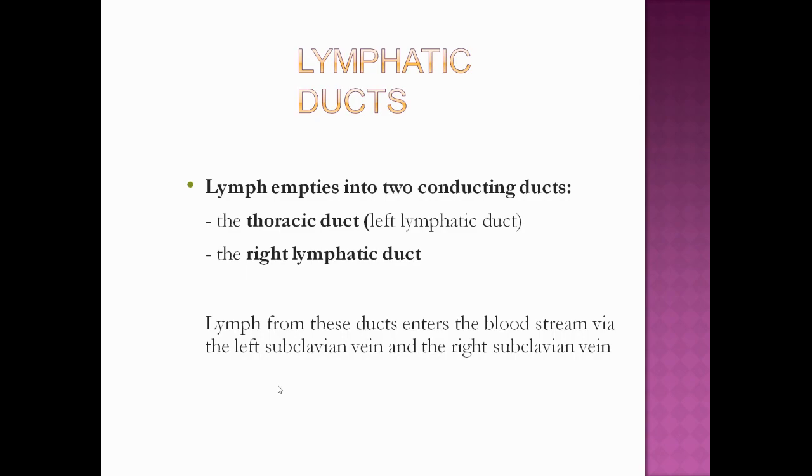So we can see here the lymphatic capillaries make the lymphatic vessels. Lymphatic vessels make the lymphatic trunks, and lymphatic trunks also unite and make the lymphatic ducts. There are two major lymphatic ducts in our body, the thoracic duct, which we can call the left lymphatic duct, and the right lymphatic duct, and they drain all the lymph into the right and left subclavian veins, and it is mixed again into the blood.